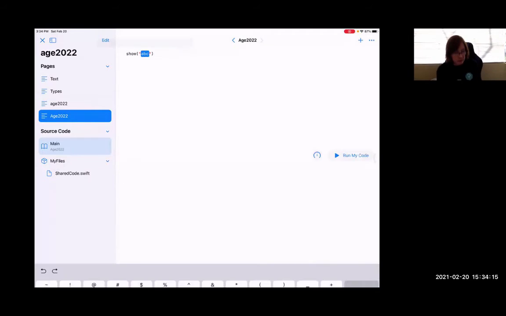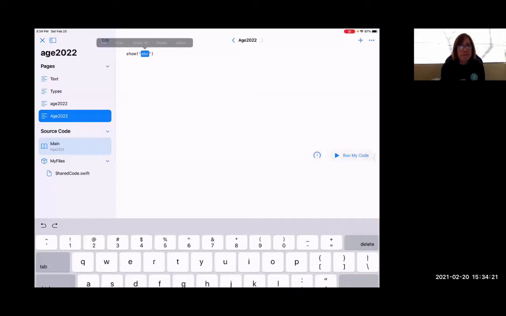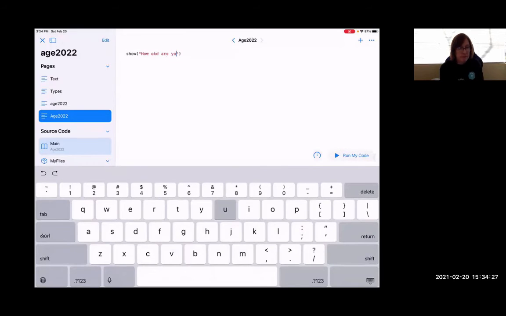And we're going to play: how are you? Okay, and then we're going to include a constant. In this case, let age equal, and then we're going to ask for a number that is going to be a placeholder.